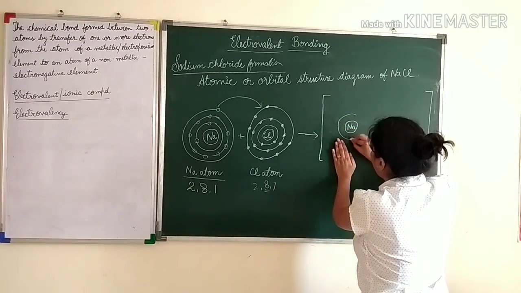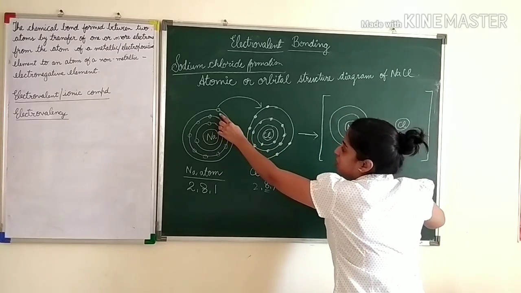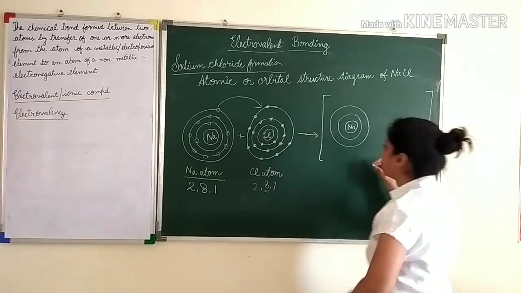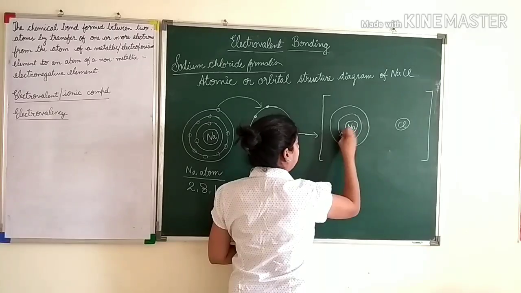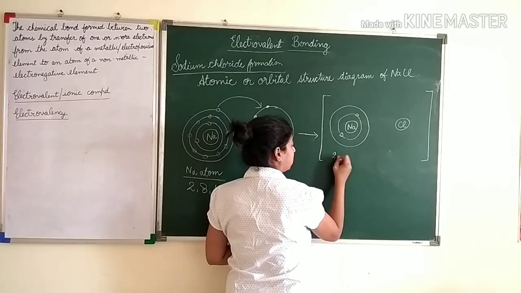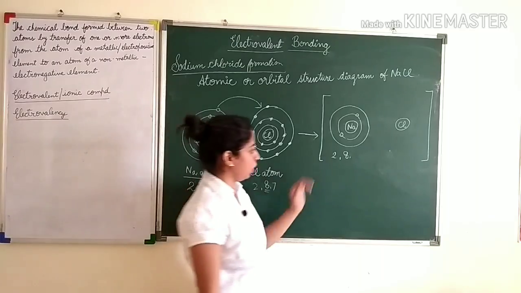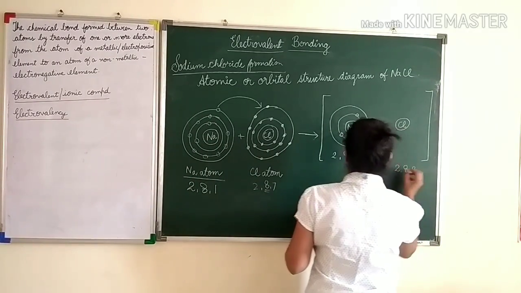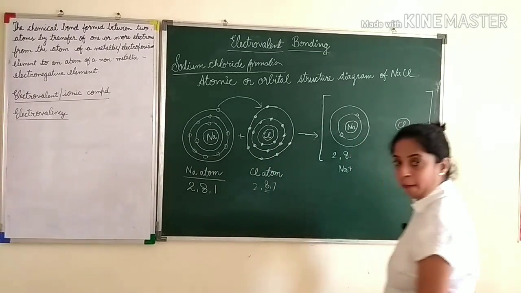Now sodium has 1 shell and 2 shells only, because the last shell's electron is gone, so there are no electrons, so no need to draw the empty shell. So here we will draw 1 and 2 in the first shell. See, this is 2, 8. Now 2, 8, 1 is gone, so this is 2, 8, and here chlorine will become 2, 8, 8. So here it will become sodium plus and here it will become chlorine minus, right?